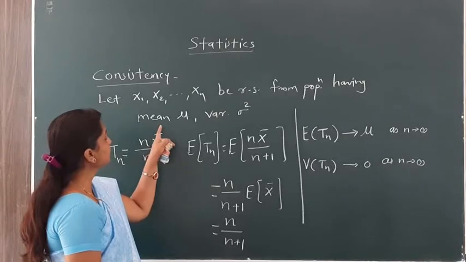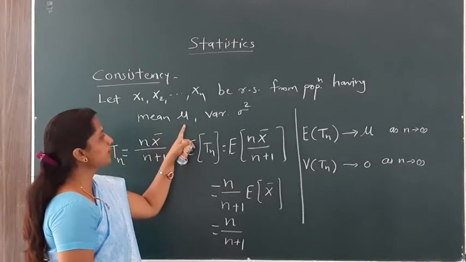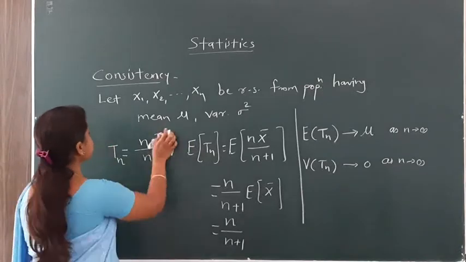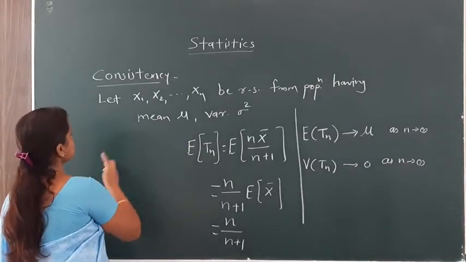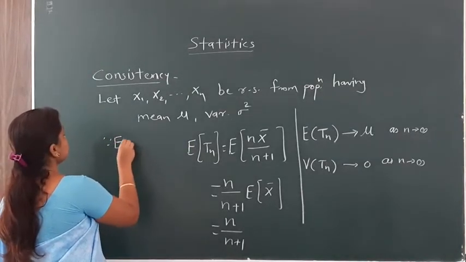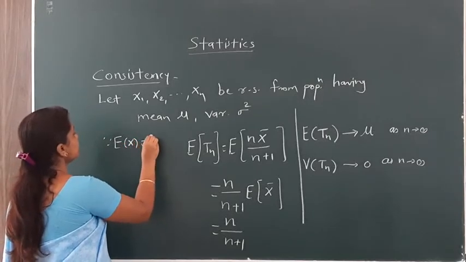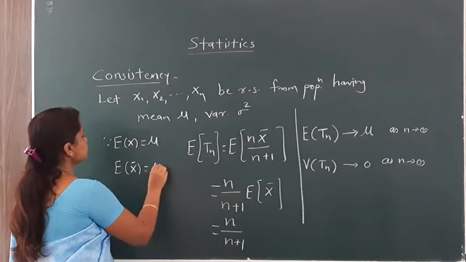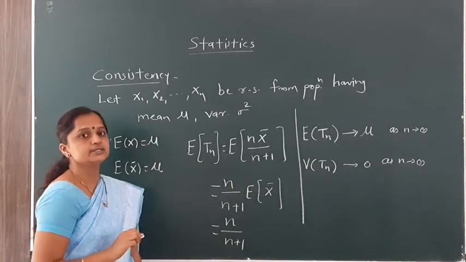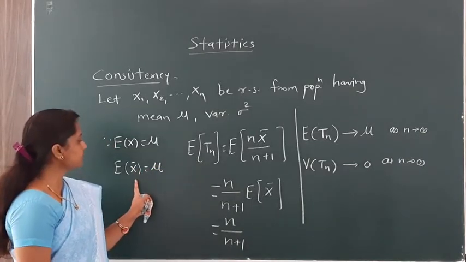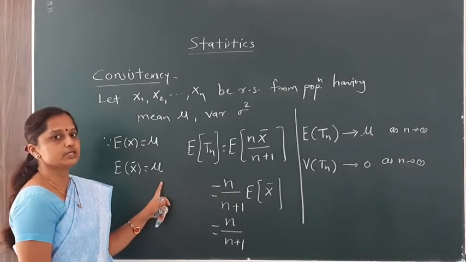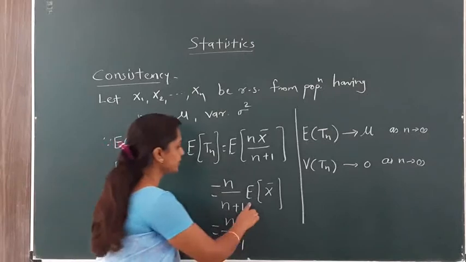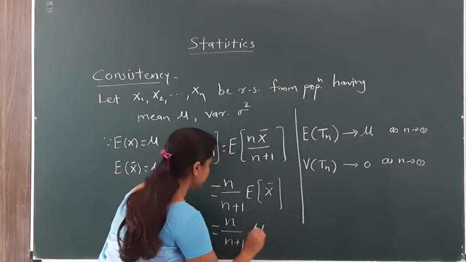In this example they have given that the expectation of x is equal to mu, and we know that since the expectation of x is equal to mu, the expectation of x bar is also mu. Okay. Sample mean is an unbiased estimator for population mean mu. So the expectation of x bar is equal to mu.